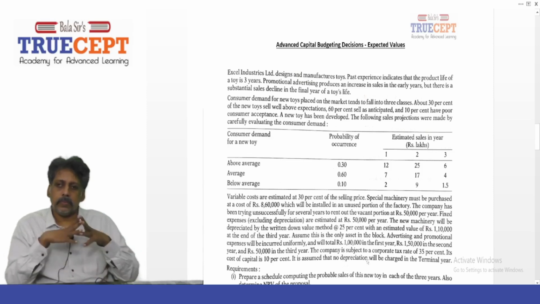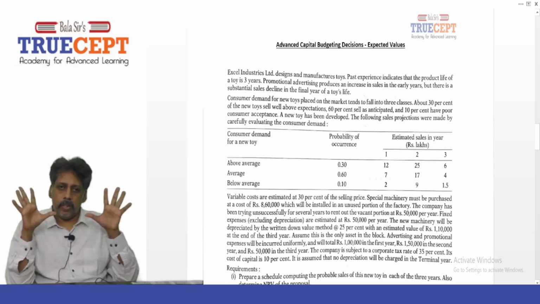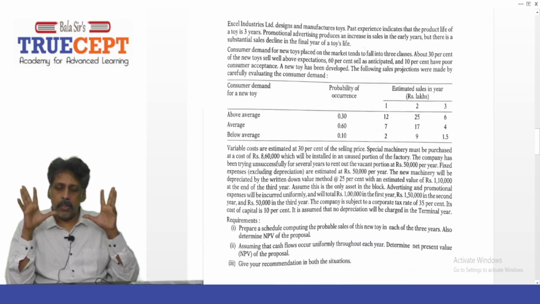Next. The company is subject to a corporate tax rate of 35%. Tax rate 35%. Its cost of capital is 10%. They have given 10% as the cost of funding the project, cost of capital. Nothing but WACC, weighted average cost of capital.